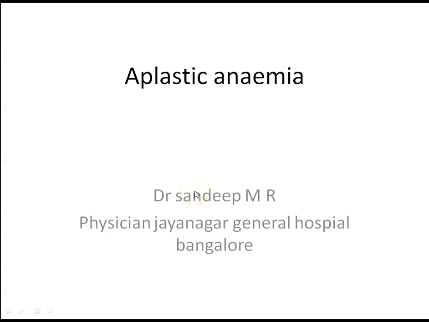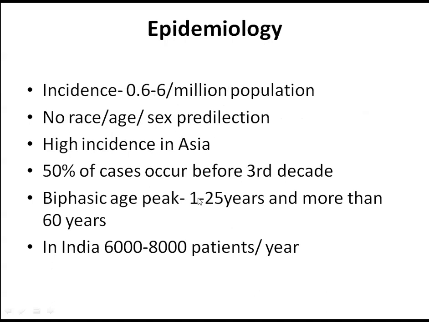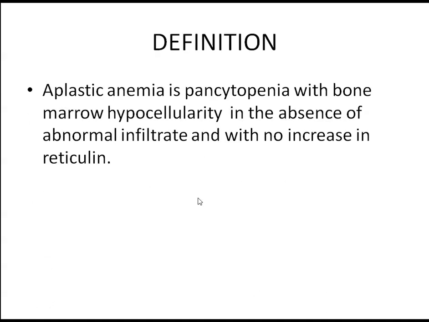Today let's discuss aplastic anemia. Aplastic anemia is a pancytopenia with hypocellular bone marrow with absence of abnormal infiltrate and no increase in reticulin.